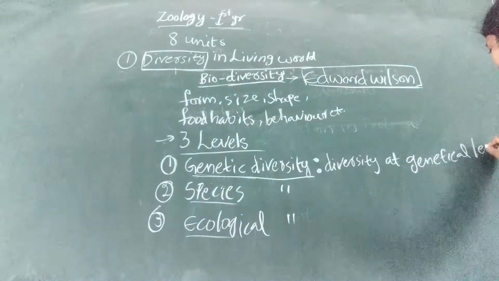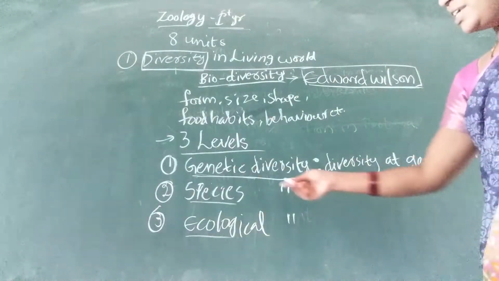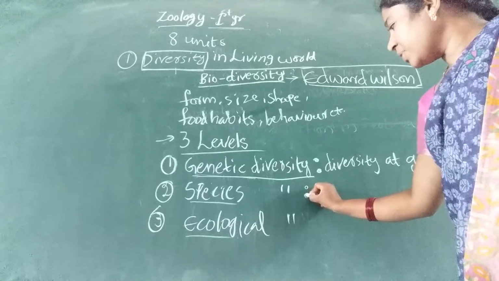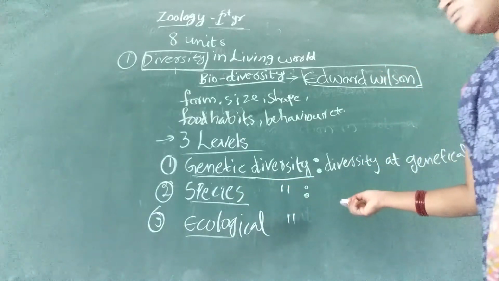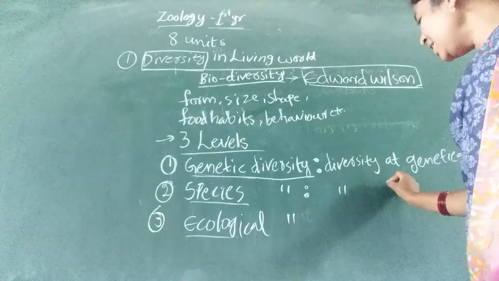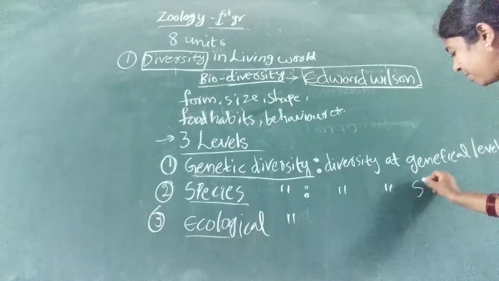Okay. And second one is species diversity. It is also defined very easily. That is diversity at species level.